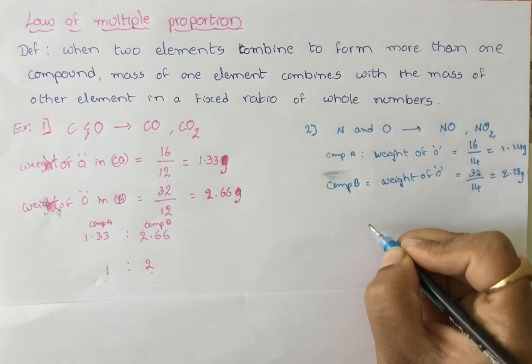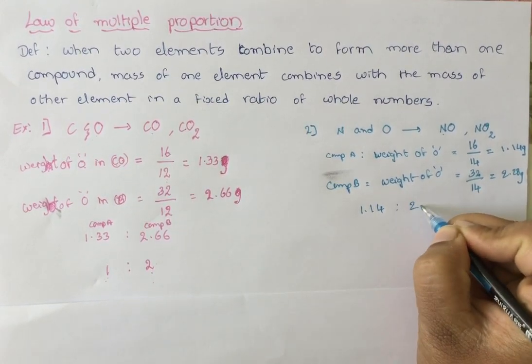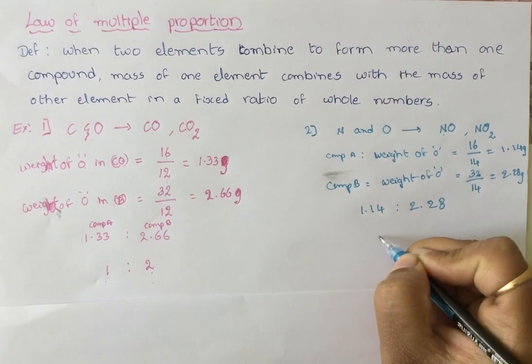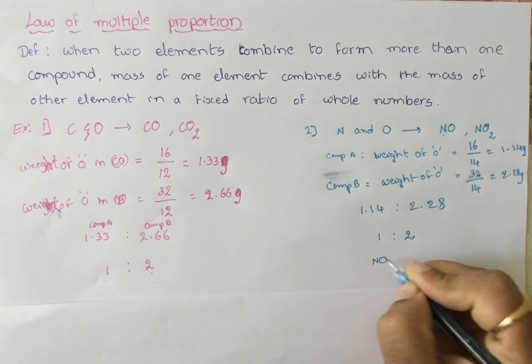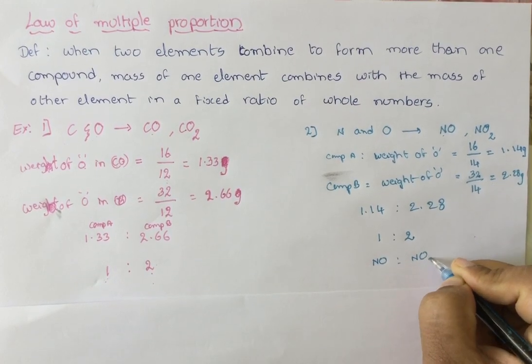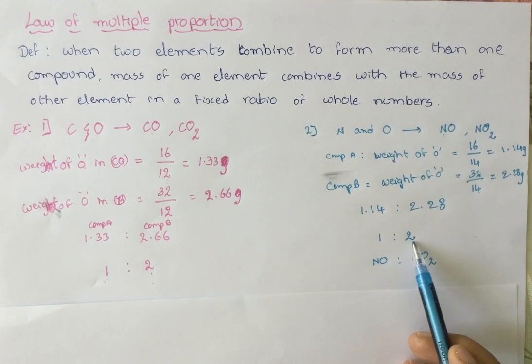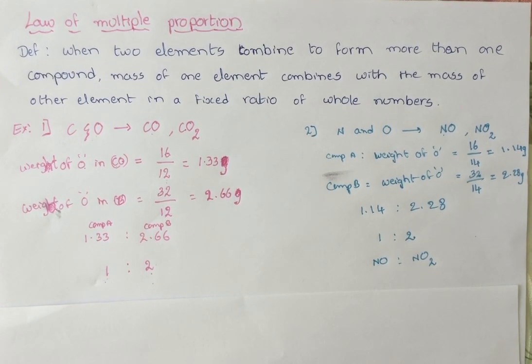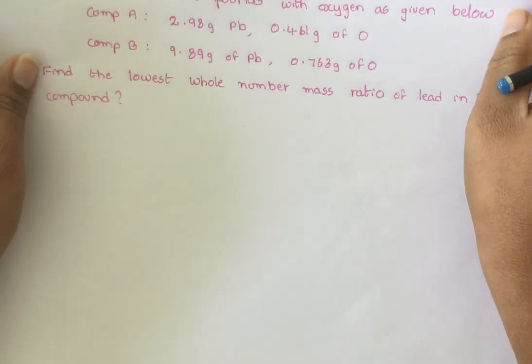Now take the ratio of these two, 1.14 to 2.28. If I simplify this, I am going to get 1:2. So in both these compounds, NO and NO2, the mass of oxygen is in 1:2 ratio. That's what this law is stating. Let us discuss one more problem, how to solve problems on this concept.